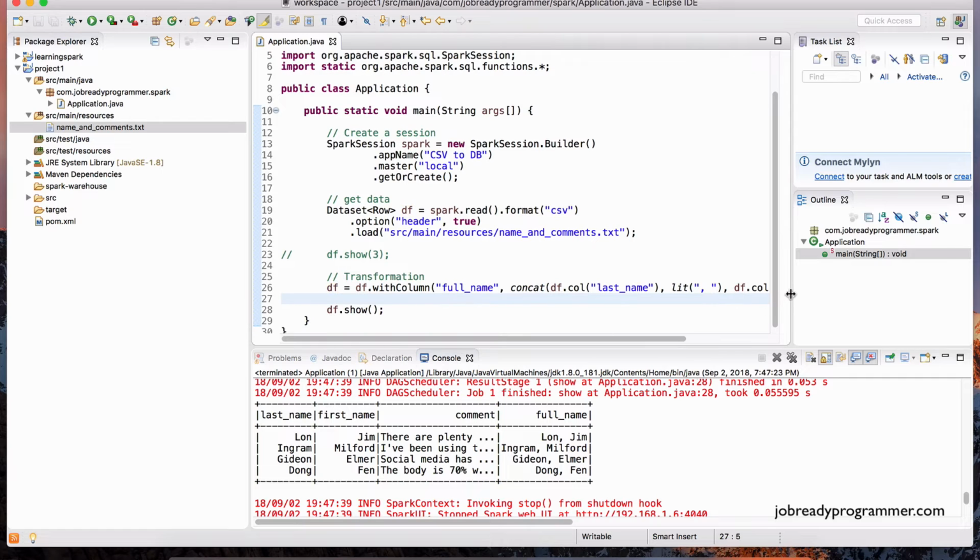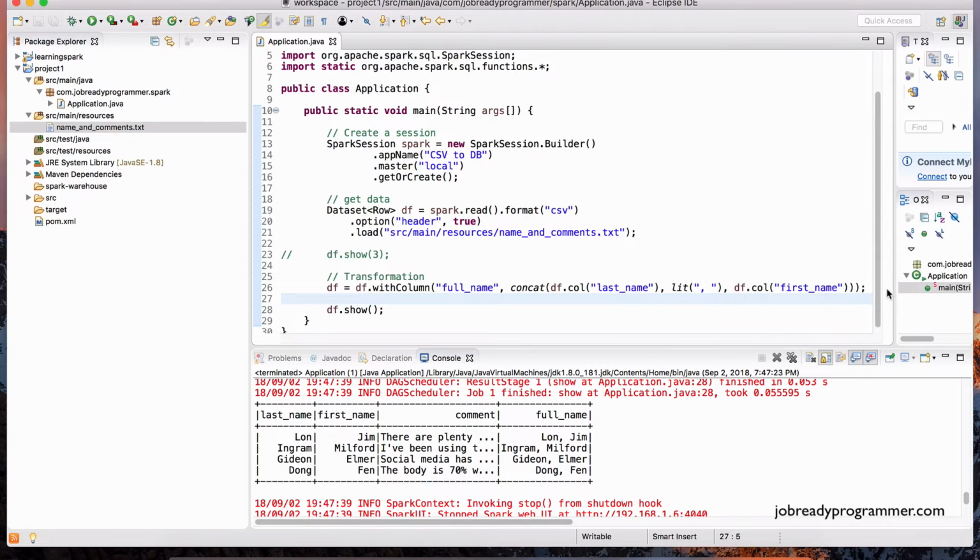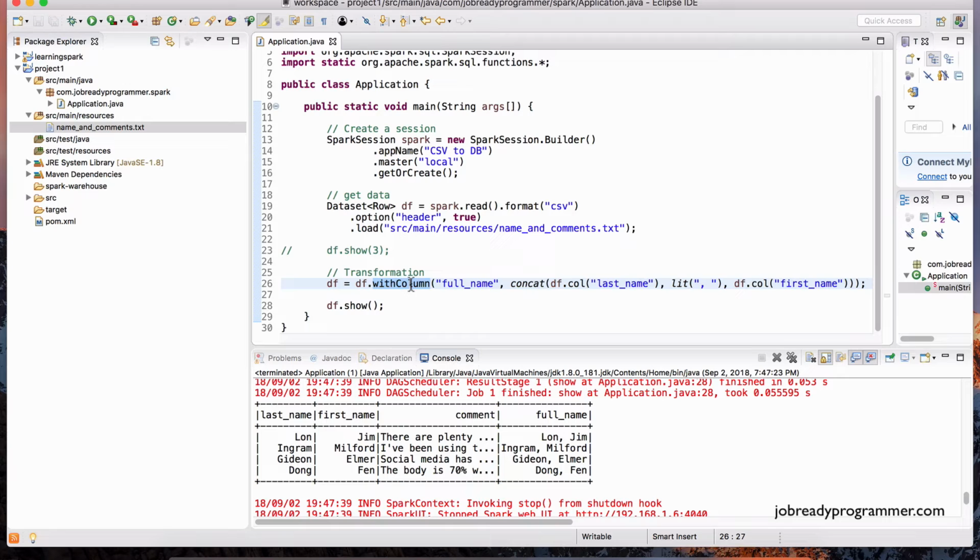Let me expand the screen here so that you can see the full line of code. So the withColumn method takes in two arguments: the name of the new column that we want to create and the column from which you want to pull the value that's going to go in here. So that's being pulled from this concat function that combines the values of those two columns, okay, and returns a column object.